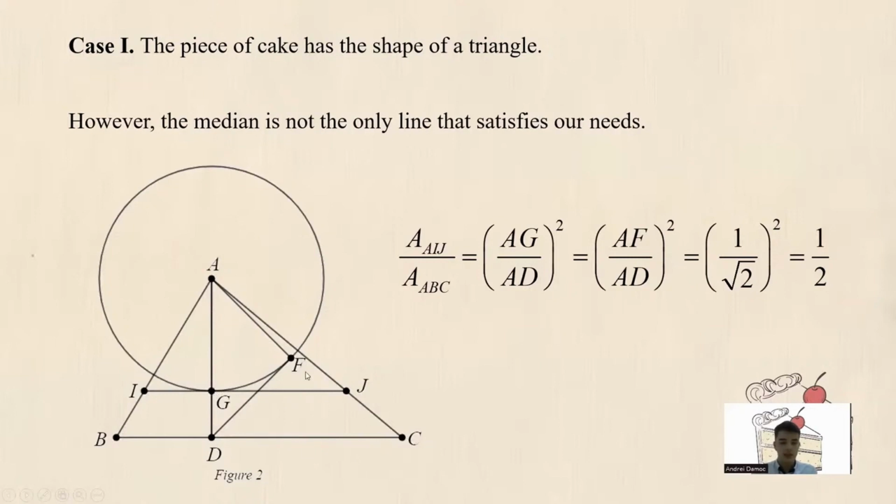Because triangles IAJ and ABC are similar, it follows that the area of AIJ over the area of ABC is equal to AG over AD squared, that is equal to AF over AD squared, that is equal to 1 over square root of 2 squared, that is equal to 1 over 2.